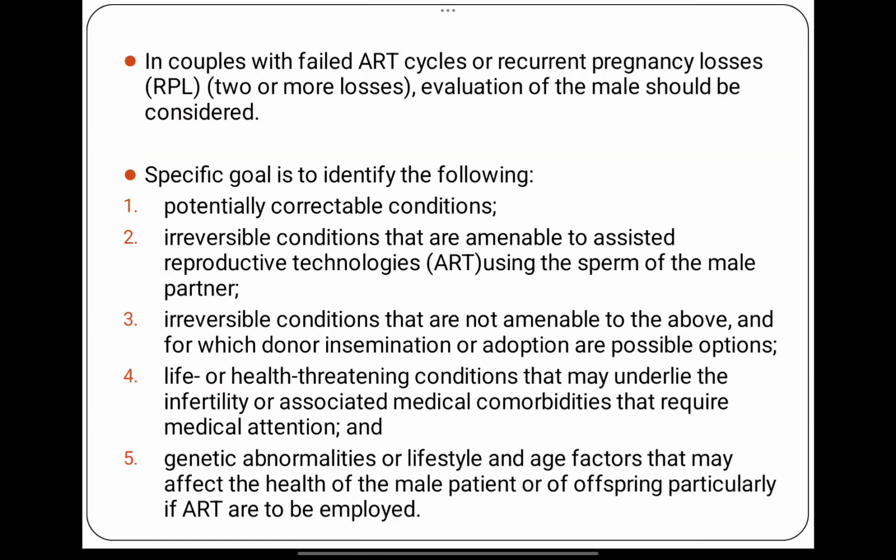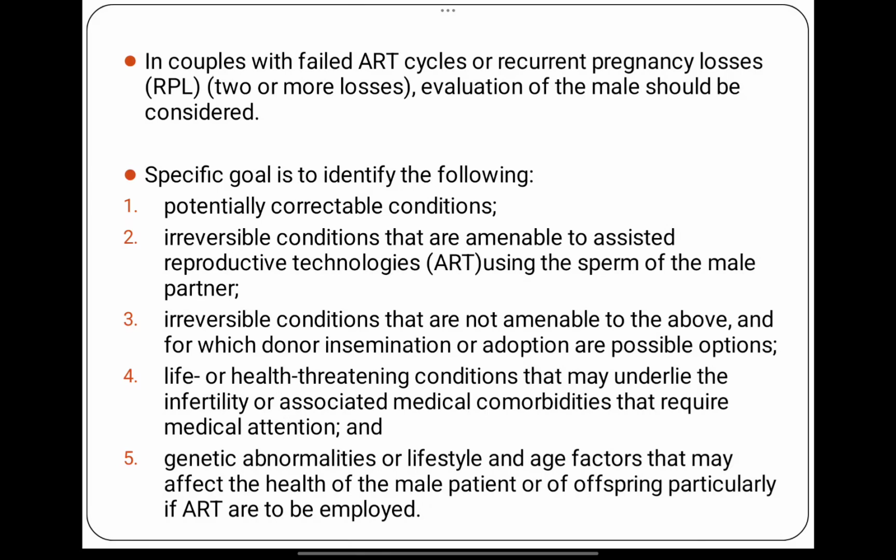In couples with failed ART cycles or recurrent pregnancy losses, what is recurrent pregnancy loss? When the loss is more than or equal to 2. So the evaluation of the male should be considered. The goal is to identify potentially correctable conditions, irreversible conditions that are amenable to assisted reproductive technologies using the sperm of the male partner, life-threatening conditions, genetic abnormalities, or lifestyle or age factors that can